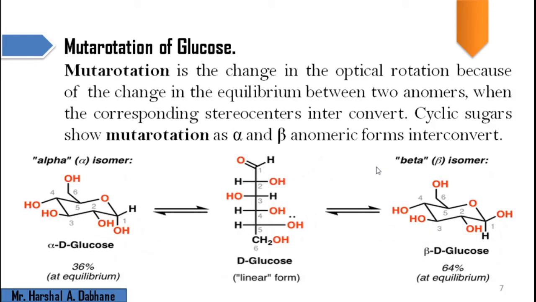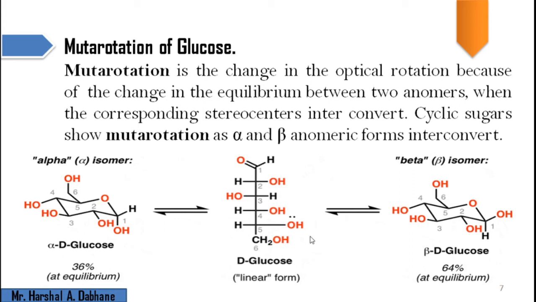Then we have one more concept in carbohydrates, the mutarotation of glucose. In simple language, mutarotation is the change in optical rotation. As we discussed in the last lecture about the optical activity of a compound, suppose we make a solution of a compound, add it into the polarimeter, and pass the source.